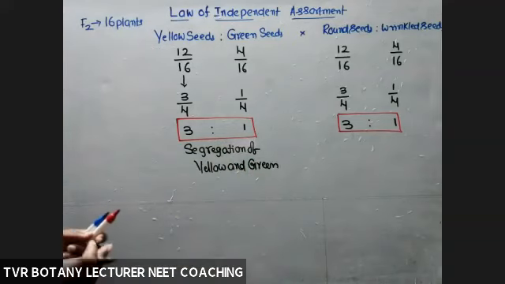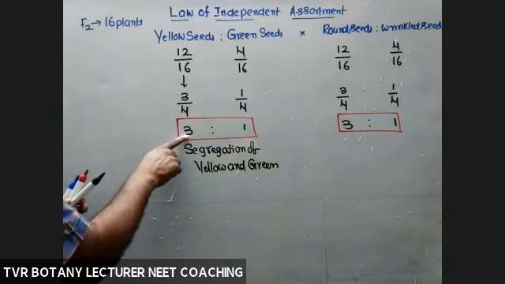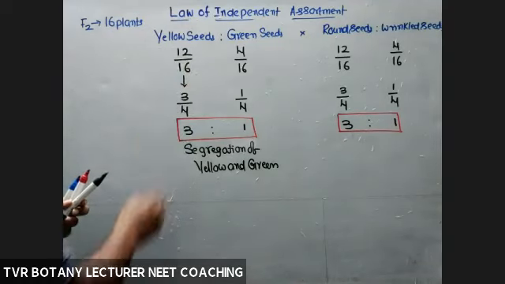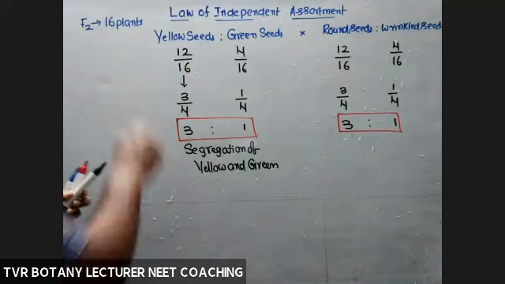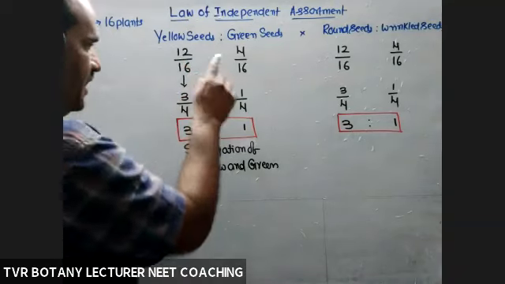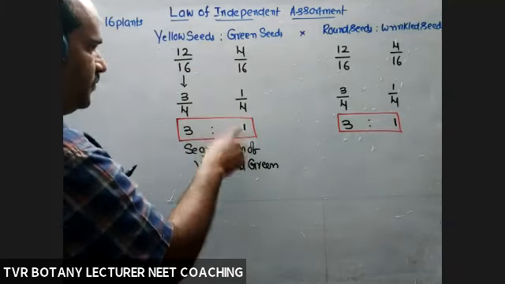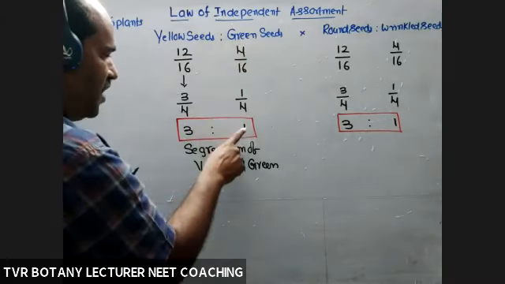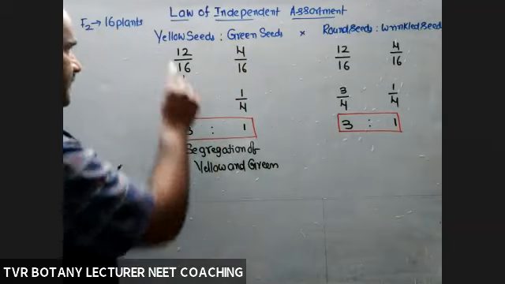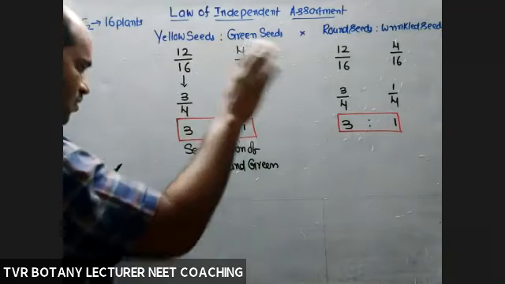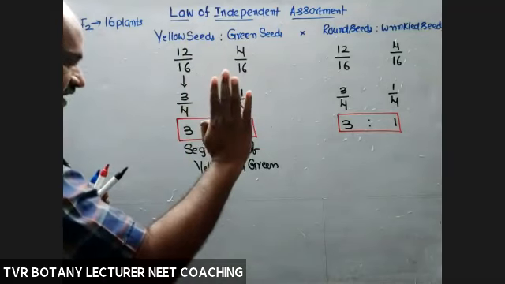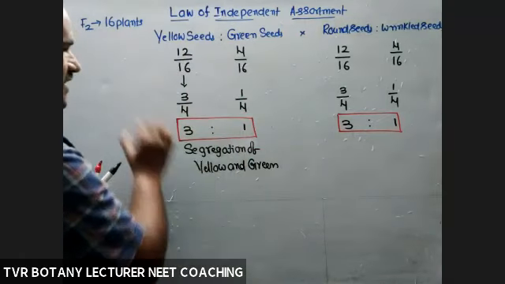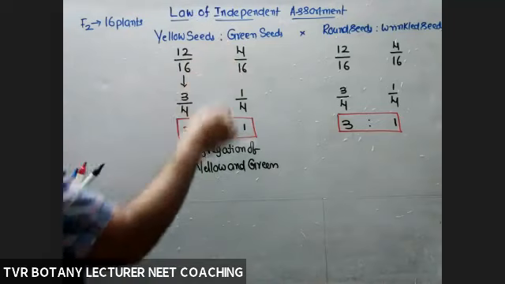What is the meaning of 3 is to 1? Out of 16 plants, this many plants means 3 by 4. Out of 4 plants, definitely 3 plants with yellow seeds. Next, out of 4, what about the probability of green? 1. So segregation of yellow green means out of 4 plants, for example, how many are with yellow seeds? 3. How many are with green? 1.